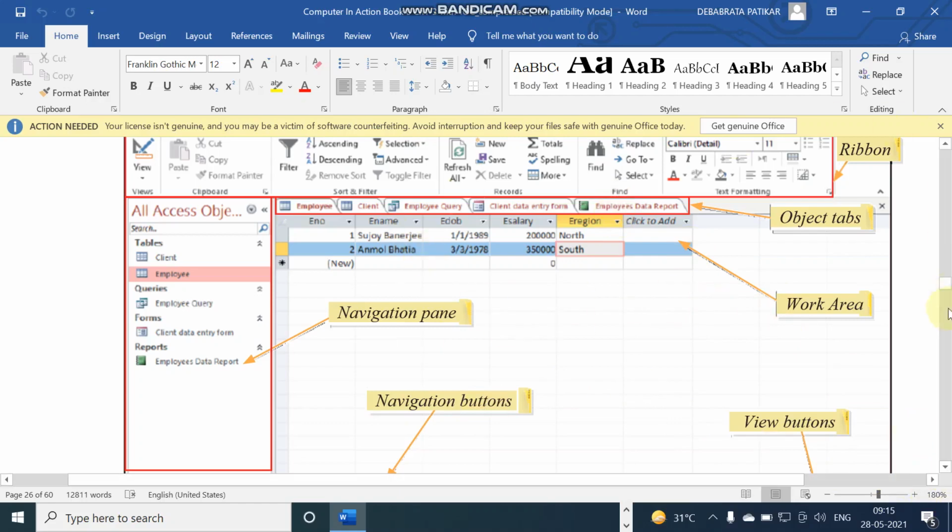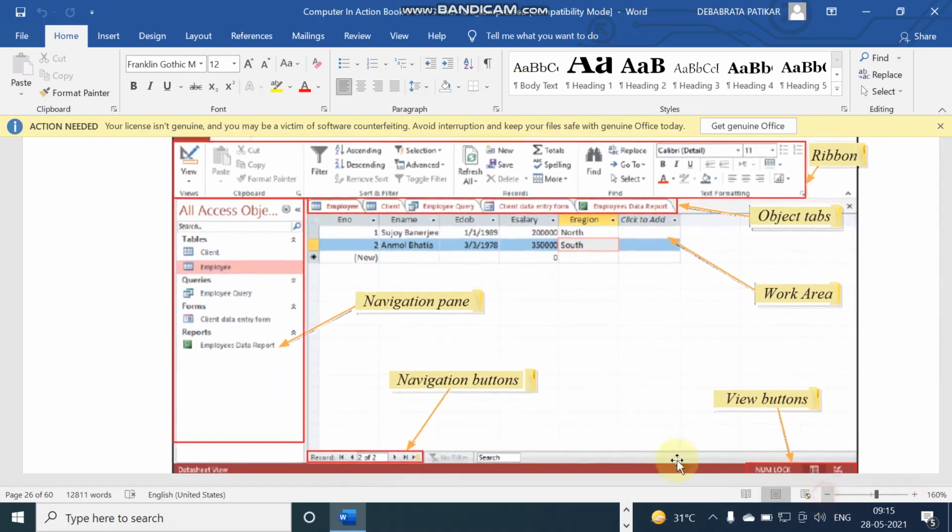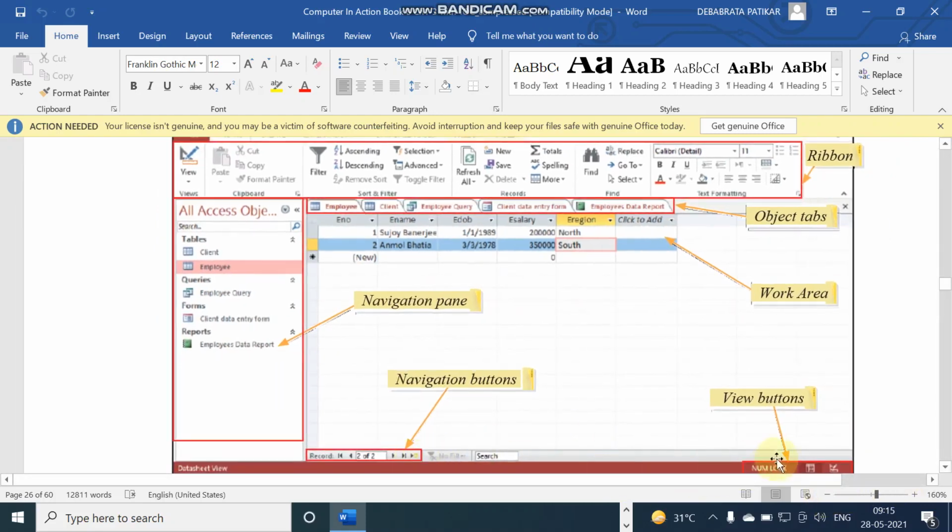And these are the parts of the MS Access window. Also, you can see the navigation pane at the left hand side. At the bottom, that is the navigation button. At the right hand side, this is the view button.